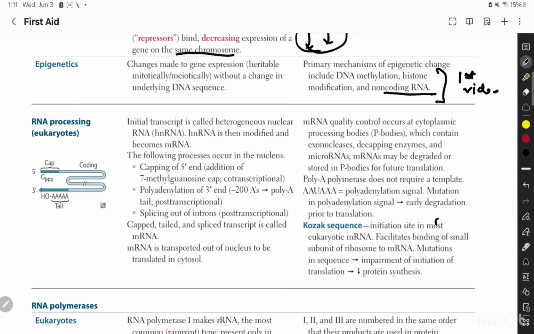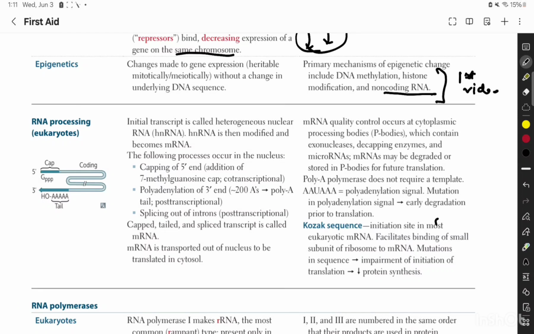Now, if we talk about RNA processing, when RNA is made from DNA, you need to remember that you cannot use that RNA as it is. What we need to do is use the initial transcript, the heterogeneous nuclear RNA, and then modify it and it becomes the messenger RNA.